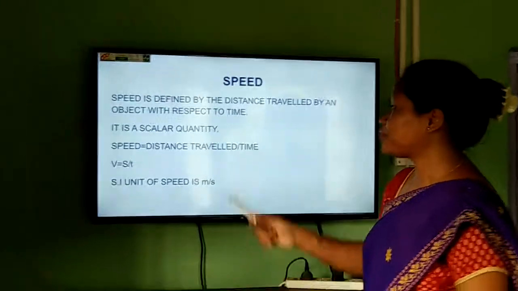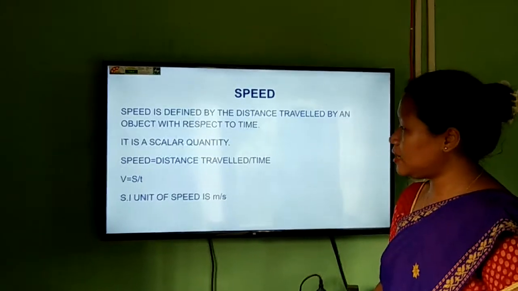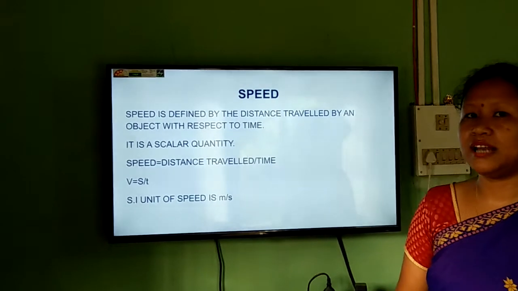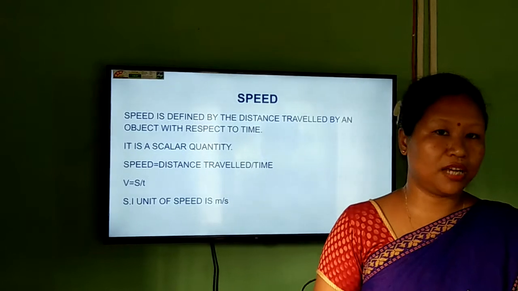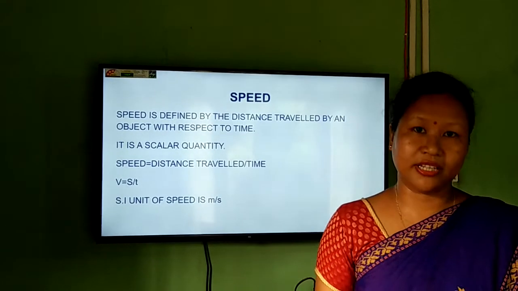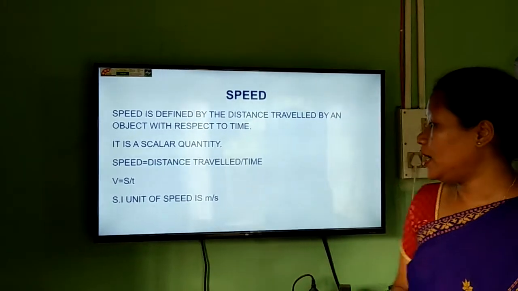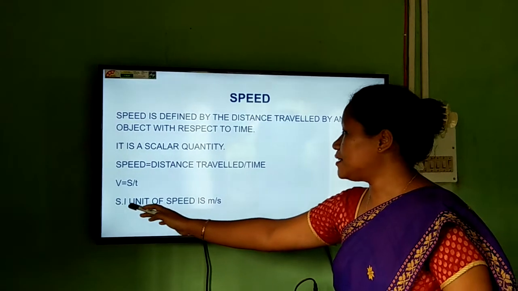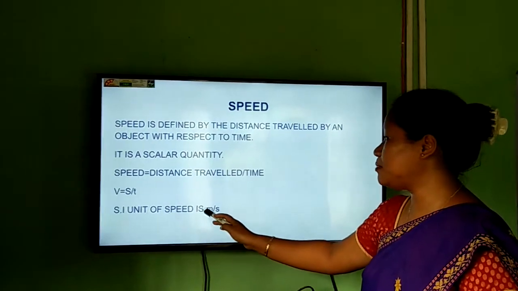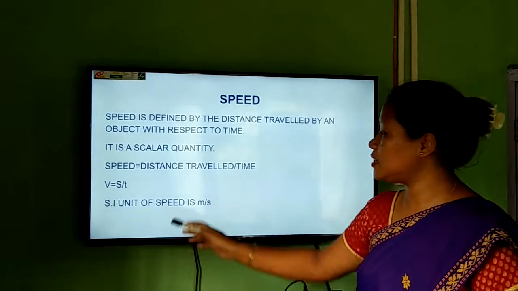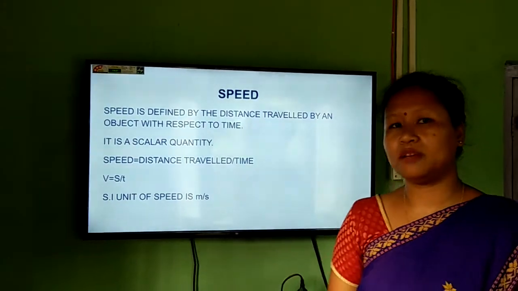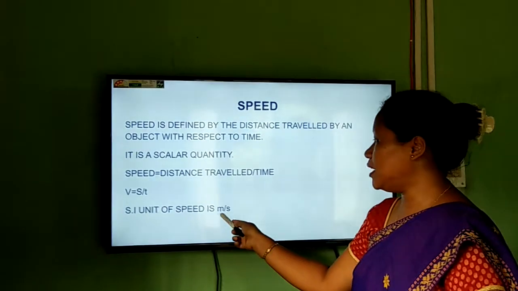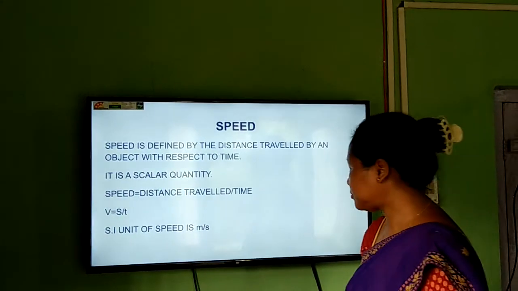the speed of that vehicle. And it is a scalar quantity because, like in case of distance, we don't look at the direction of the object. We only look at the magnitude. So it is a scalar quantity. And the SI unit of speed is meter per second. These are some short but important questions. What is the SI unit of speed? It is meter per second.